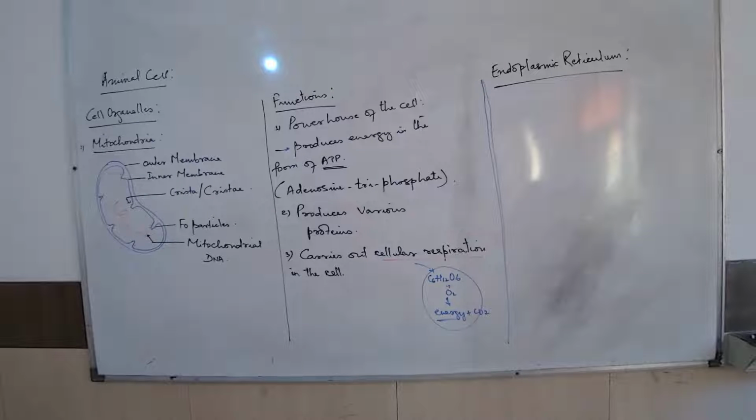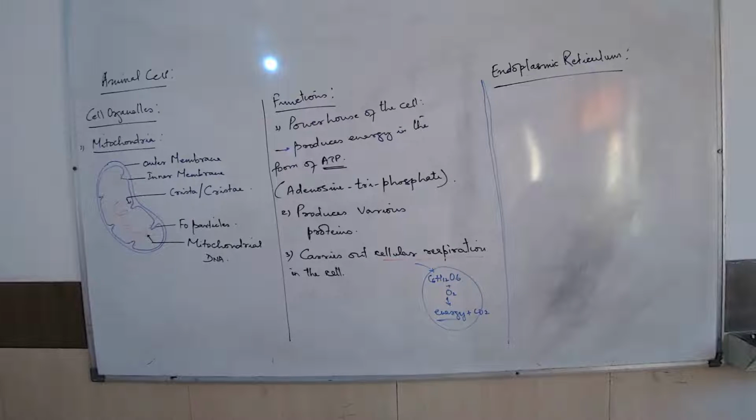Let me show you the structure first. How does endoplasmic reticulum appear? And we have to make that also. These are important points if you want to write, because you will get questions in the paper. What is meant by cellular oxidation? Cellular oxidation means breakdown of glucose in the cell to produce energy. So that is what I showed you. If you want to write, you may write.